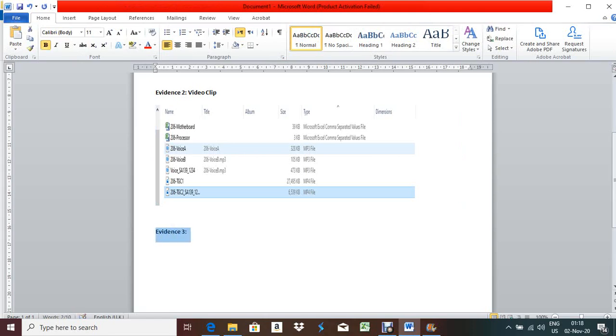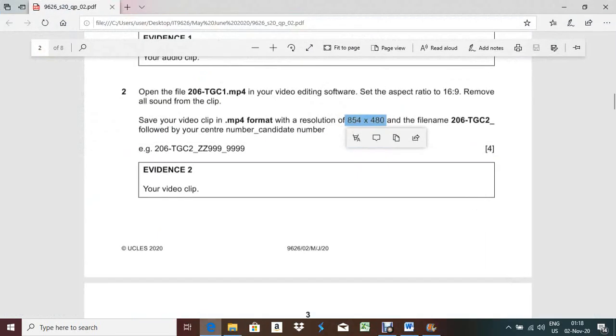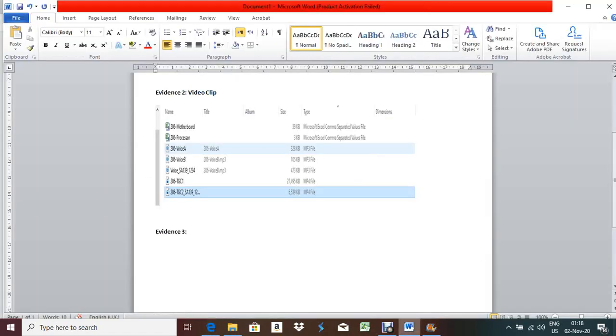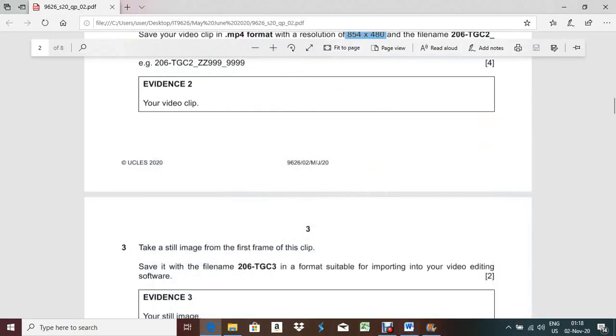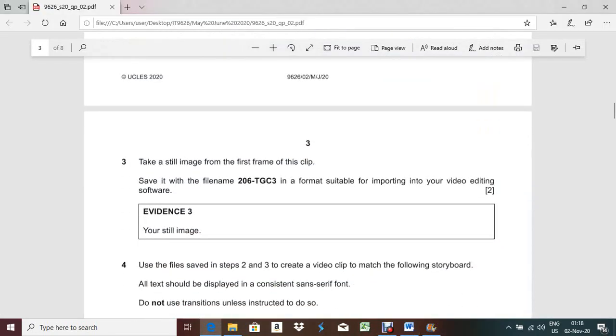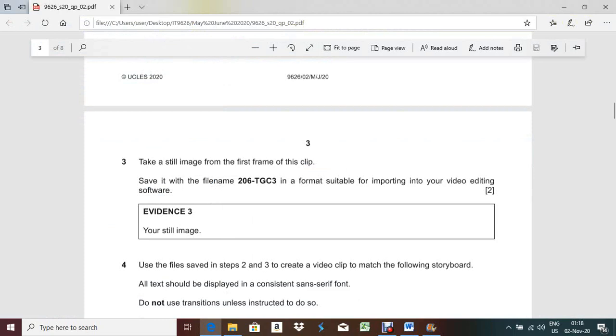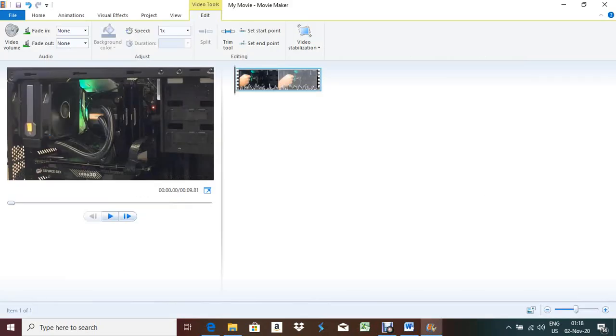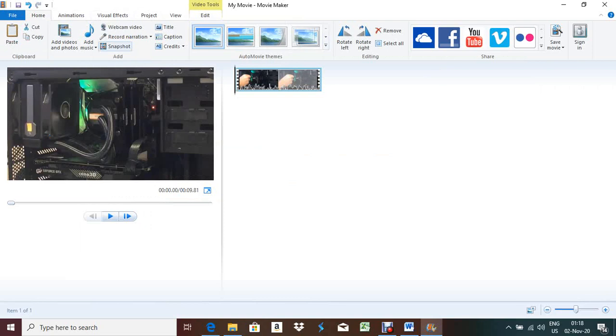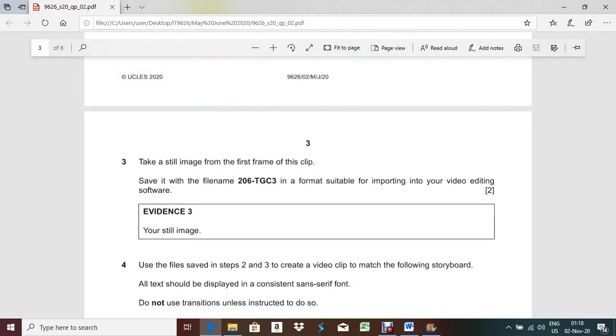Make it bold. Okay, now next question, what we have to do, this part is done, TGC2, right? Take the still image from the first clip, first frame of this clip, okay? Save this with file name 206 TGC3. So you have to take the still image. So how to do that one? Take the still image from the first frame of the clip. So you have to keep your cursor point at the beginning, and then you have to go to home and snapshot. Clip means still image means snapshot.